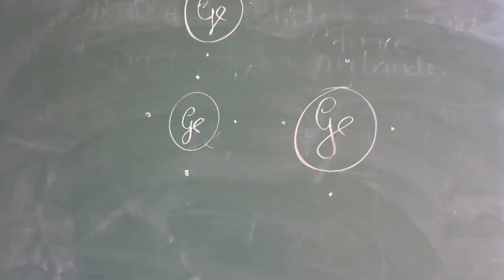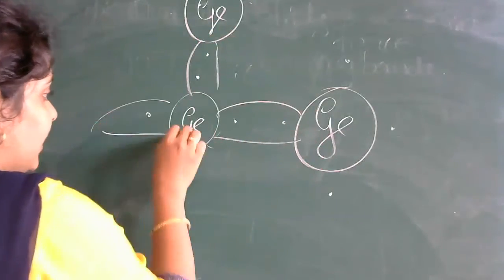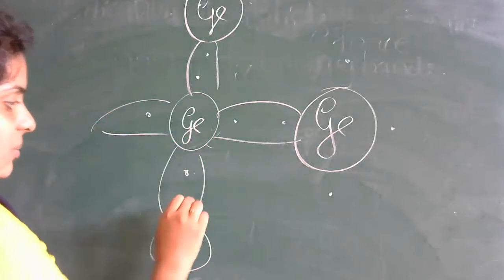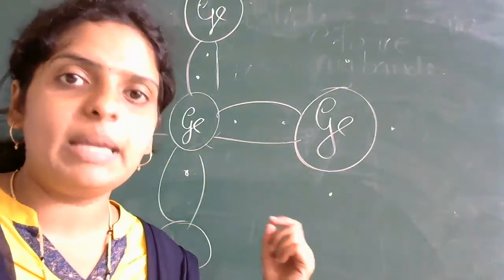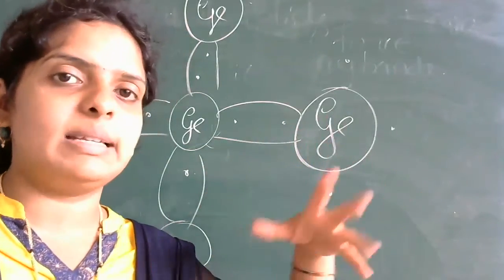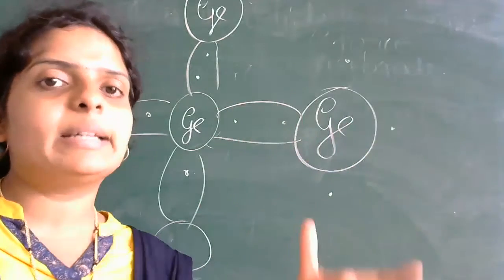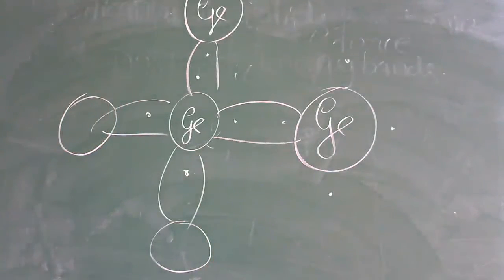Now you can take a covalent bond. Here it will form a covalent bond between the neighboring atoms. You can take one more germanium here, and here one more germanium. Like this it will form a crystal structure of germanium. Silicon is also the same, because silicon also has 4 valence electrons. It is also a tetravalent substance.